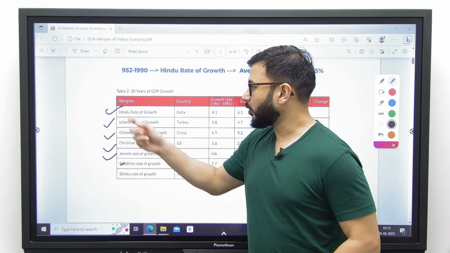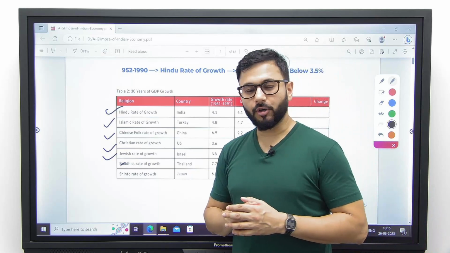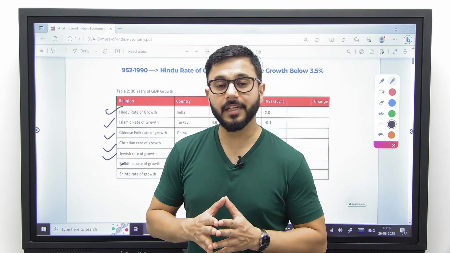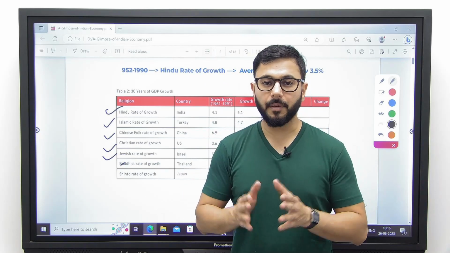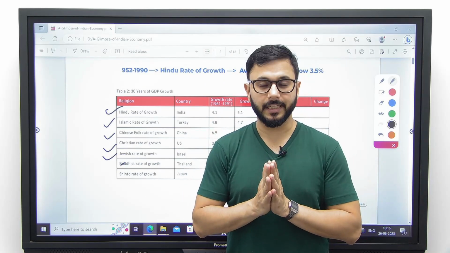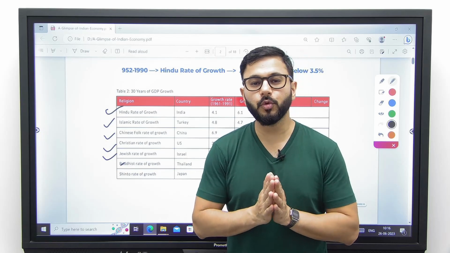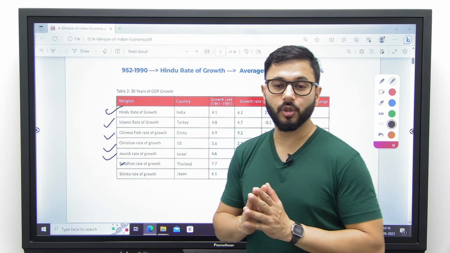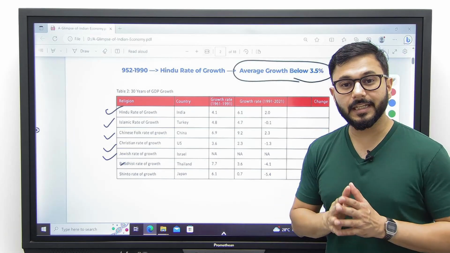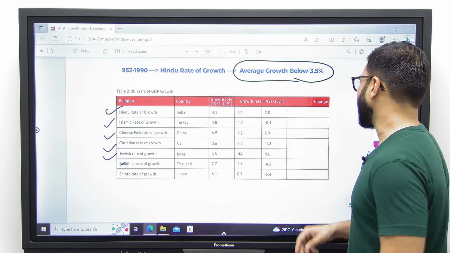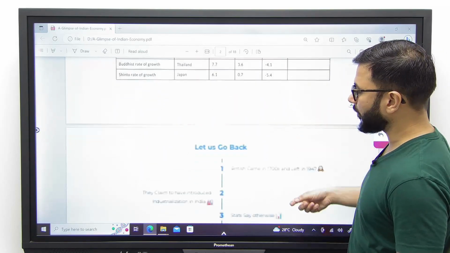Basically, Hindu rate of growth was a term given by an economist, Raj Krishna, in 1978, and it wanted to talk about the low rate of growth in India between 1947 and 1990. We will understand very soon what are the major reasons behind this low rate of growth. What was the average growth rate in this time period? It was below 3.5%. Let's move ahead.